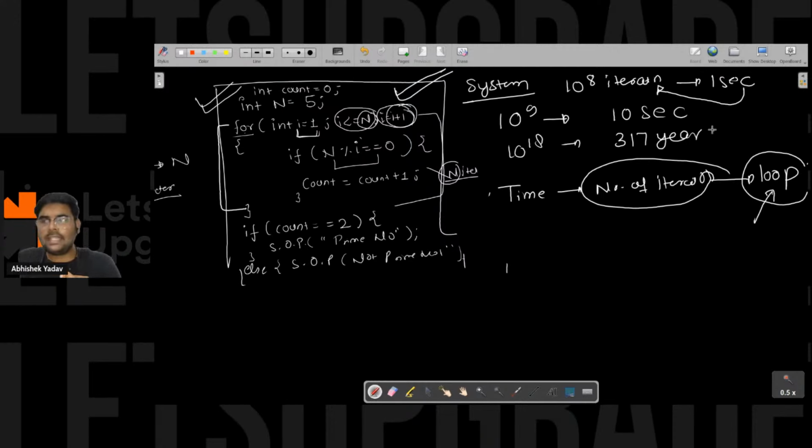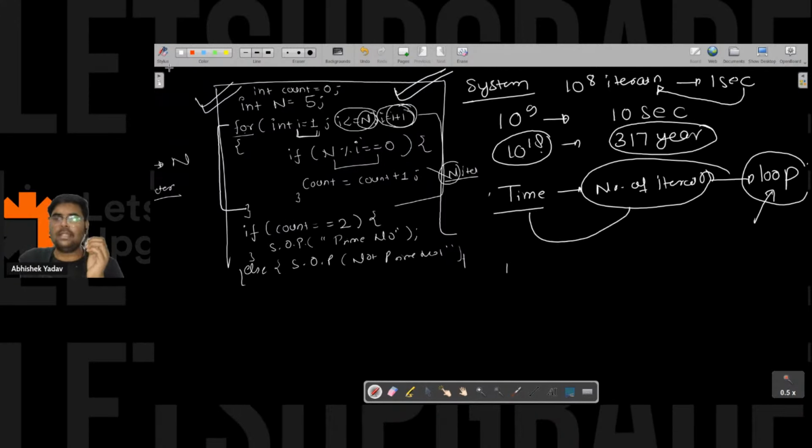That's why we are getting 317 here to check whether 10 to the power 18 is a prime number or not. So my time is dependent on the number of iterations, and that number of iterations is dependent on the loop part. So we are doing something extra in the loop, right? So let's try to optimize the code.